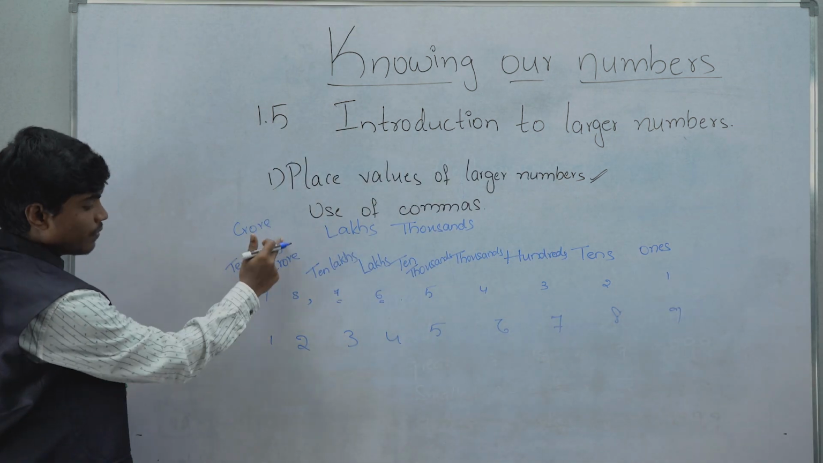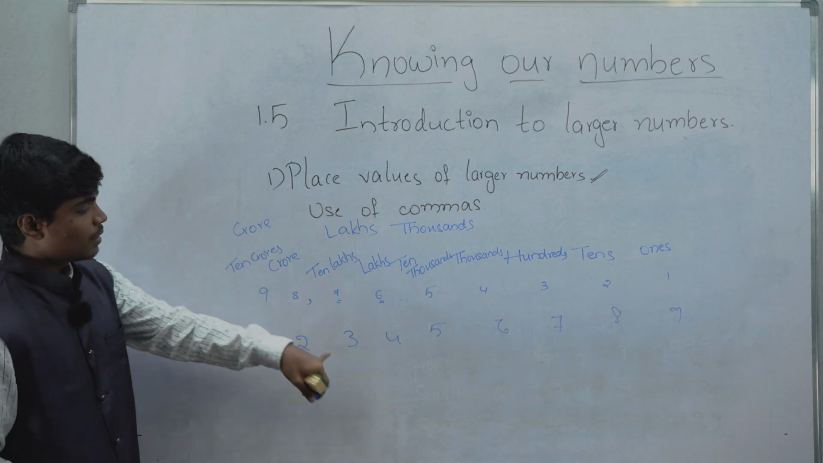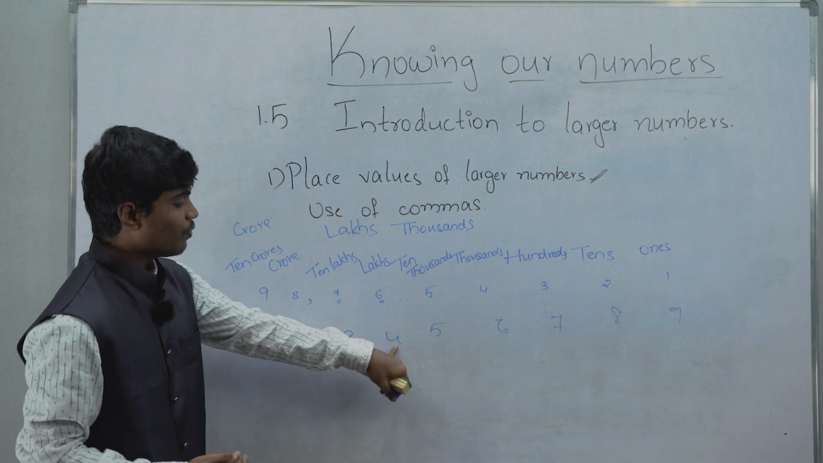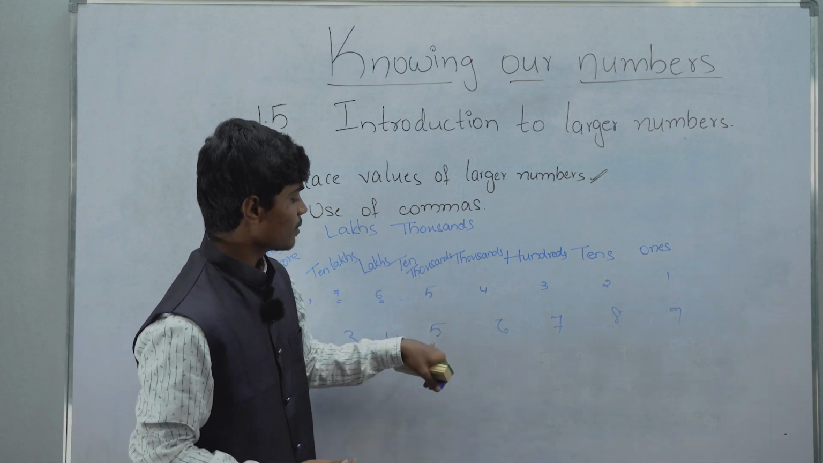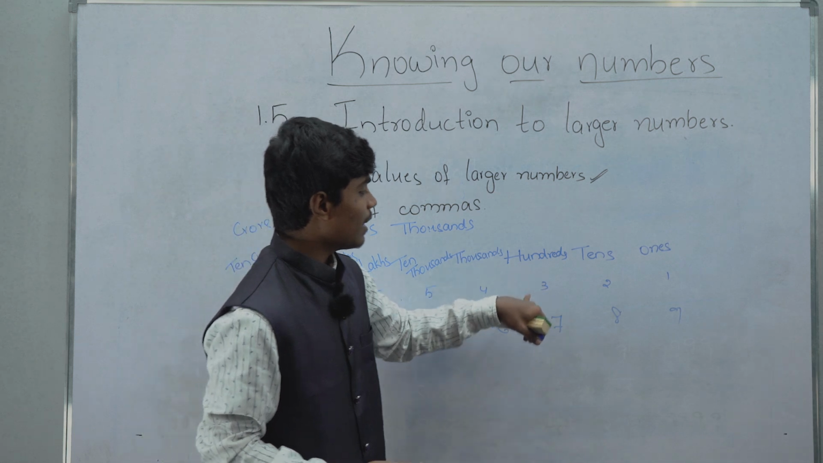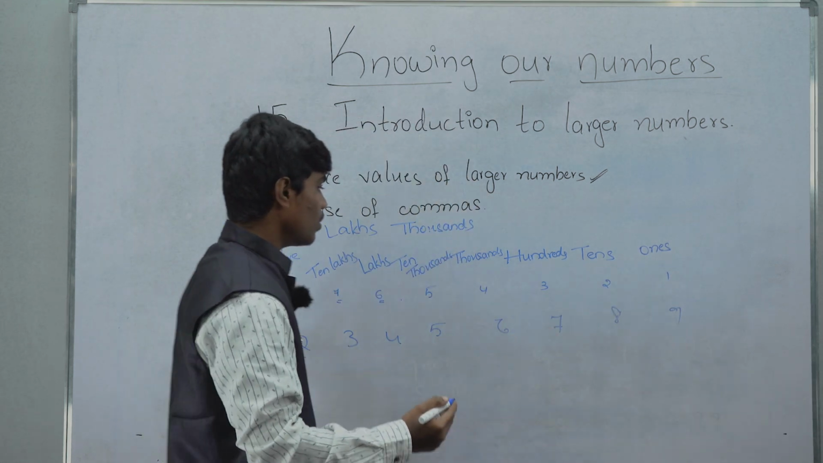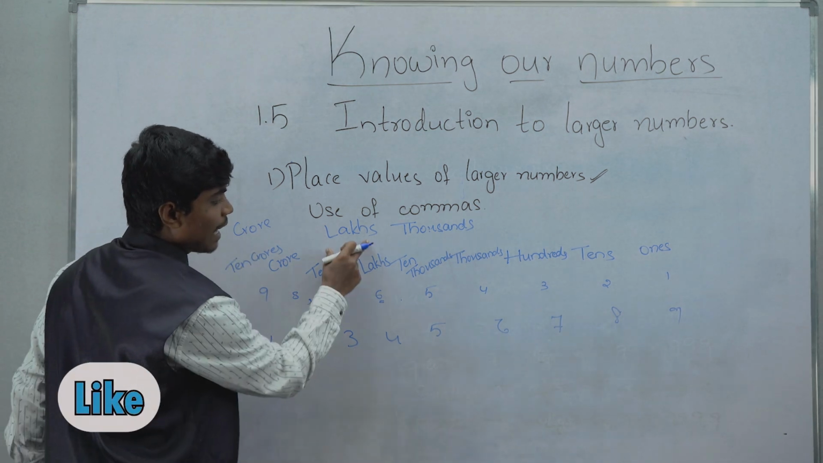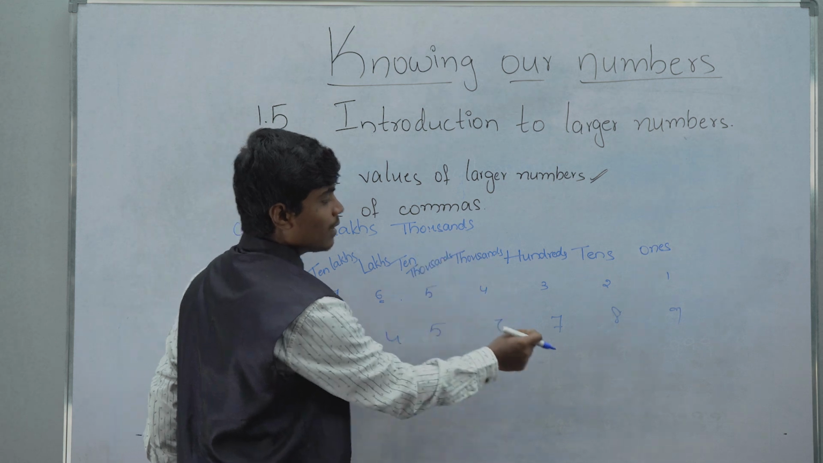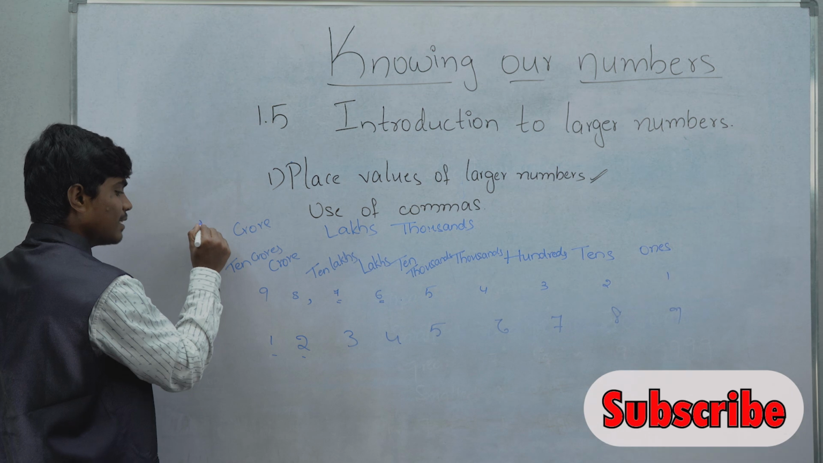Suppose we take another number 1, 2, 3, 4, 5, 6, 7, 8, 9. In crores we have 1 and 2. It means 12 crores. In lakhs we have 3 and 4. It means 34 lakhs. In thousands we have 5 and 6, 56,000. In hundreds we have 7. In tens we have 8. In ones we have 9. So this number is read as 12 crores 34 lakhs 56,789.